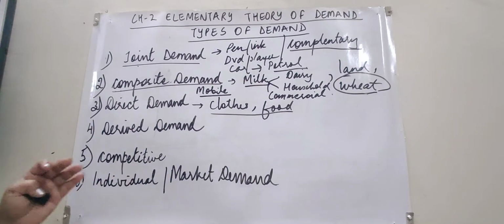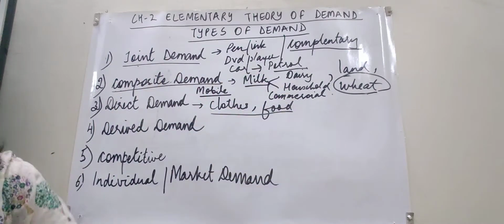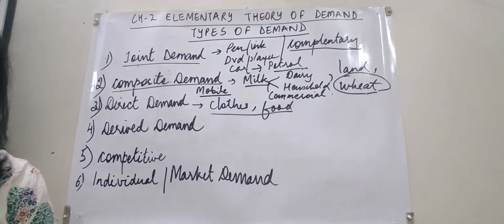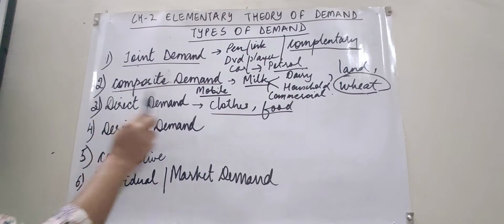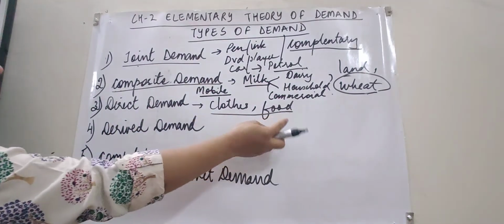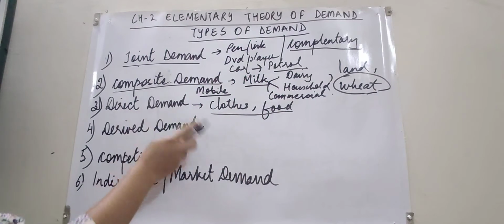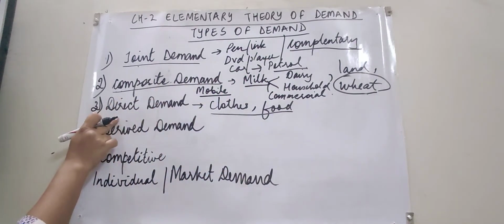They are not associated with any other commodity. They might have various uses also, but they satisfy the human want directly. If a person is hungry, he will purchase food, so his demand will be satisfied directly.